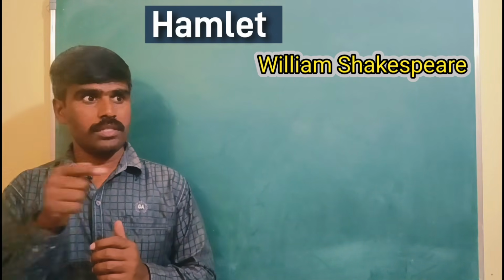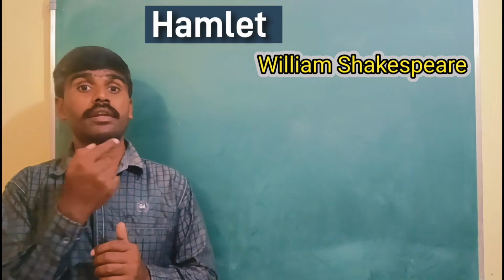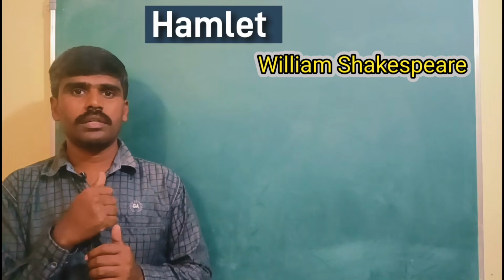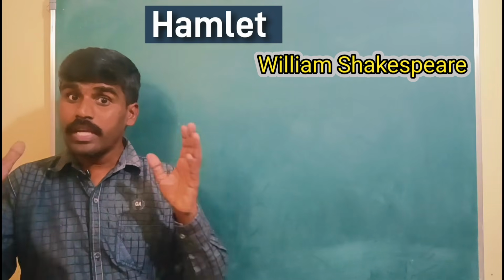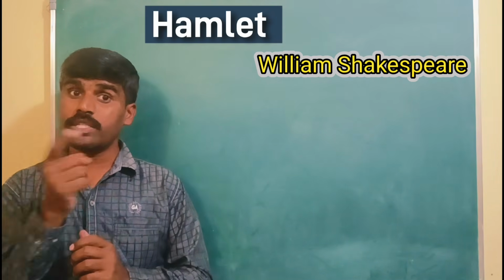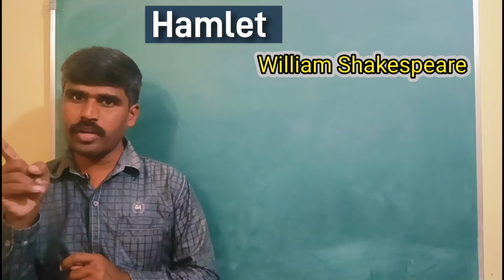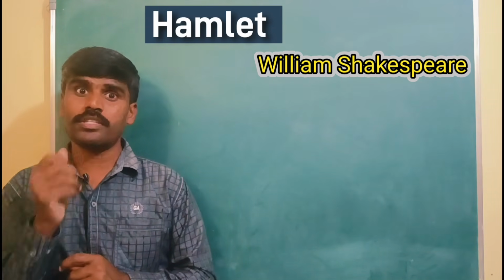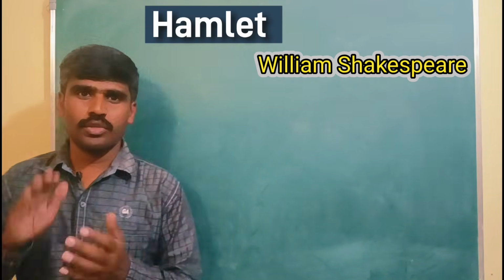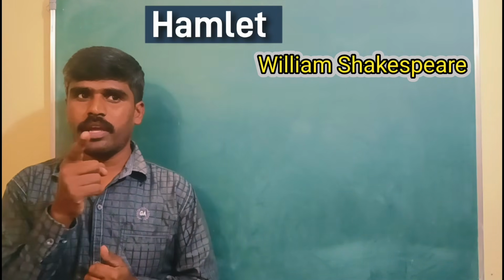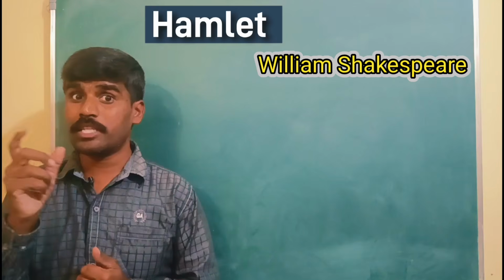He is ruling Denmark, and Queen Gertrude is married to Claudius, and he is also watching that play. And Prince Hamlet and his friend Horatio are observing everybody's responses, facial expressions.